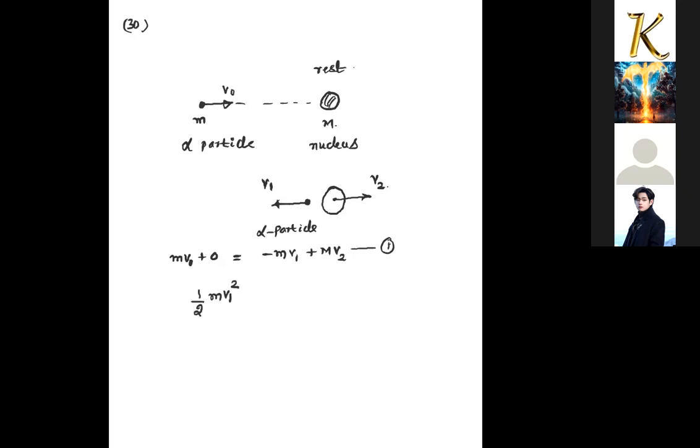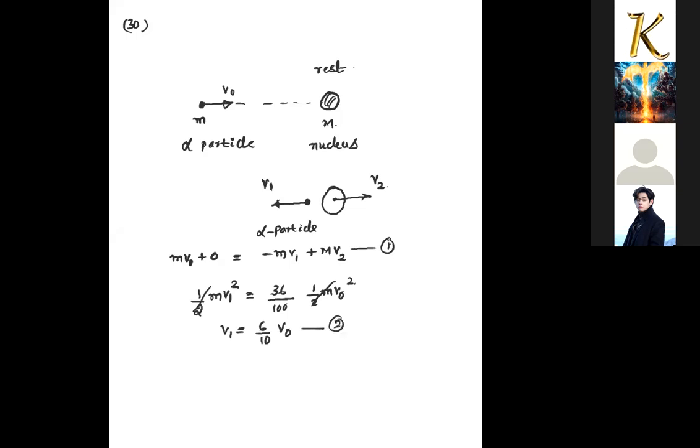So half m v1 square is equal to, 64% of the loss, so remaining will be 36 by 100 into initial kinetic energy, half m v0 square. So if I simplify this one, v1 value is coming out to be 6 by 10 v0. Second equation I am getting here.